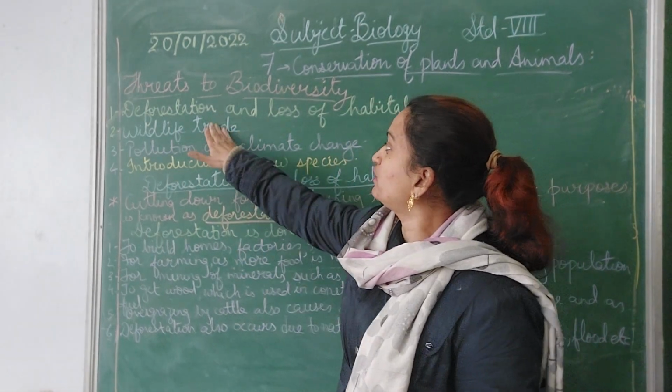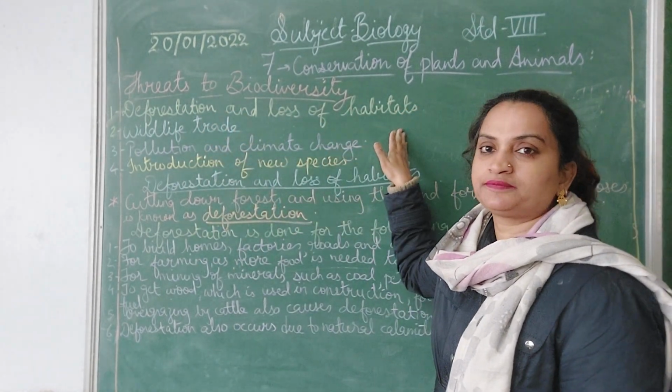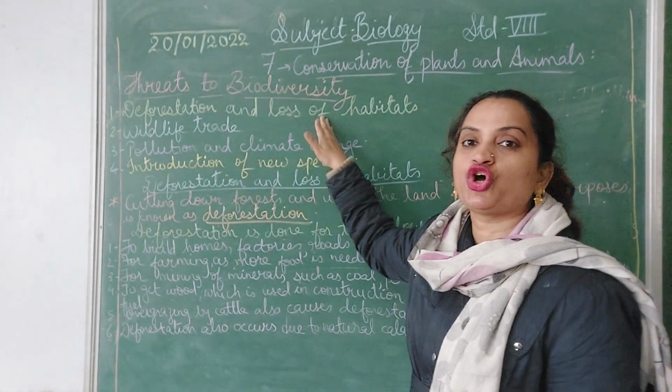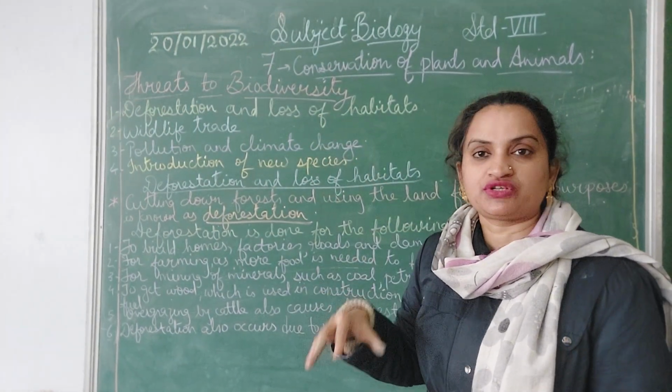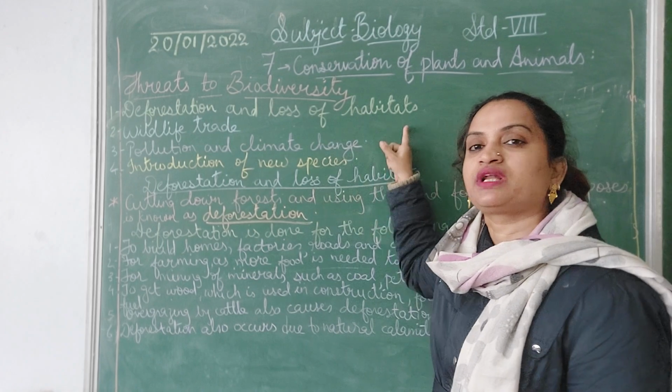Okay. Deforestation and loss of habitat. Habitat means what? The place where the species stays is known as habitat. This we have done in lower classes.